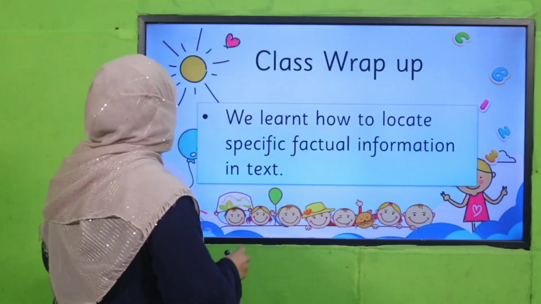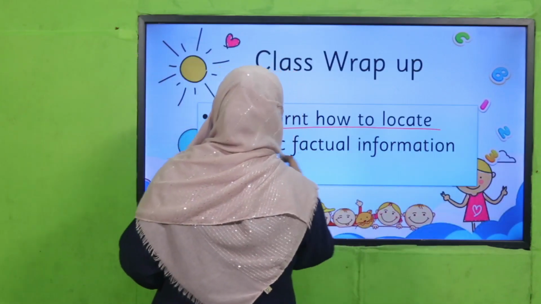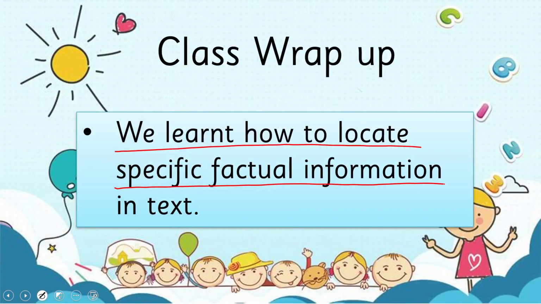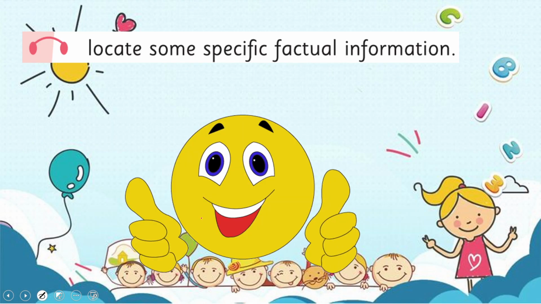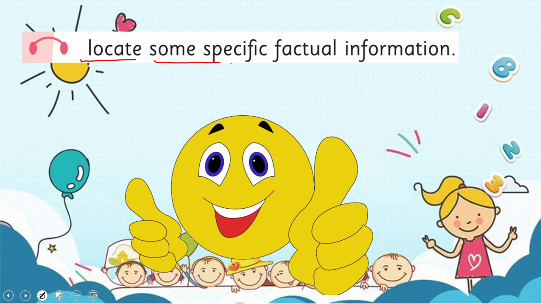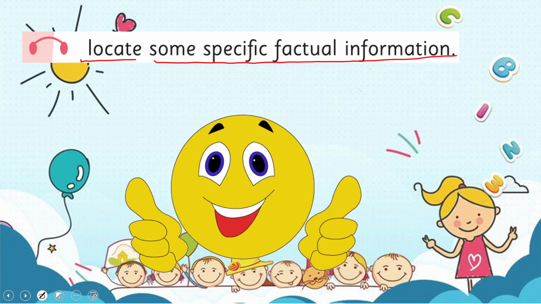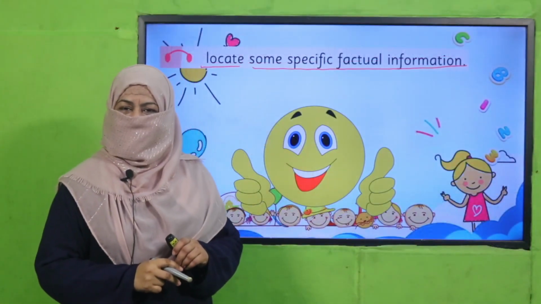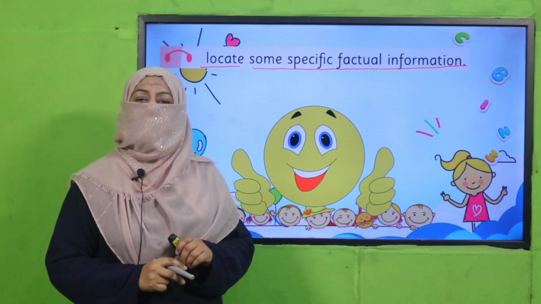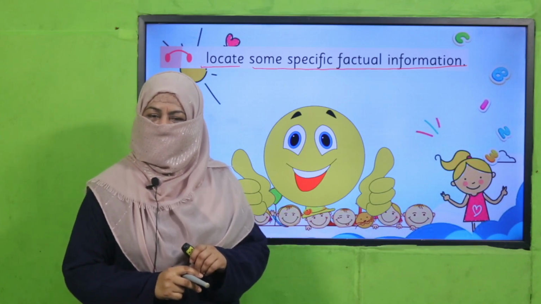So what we have learned today, we learned how to locate specific factual information in the text, and we achieved our SLO to locate some specific factual information. Are we done with it? Yes. So that's it for today. Tomorrow we'll continue and complete the reading of this unit.